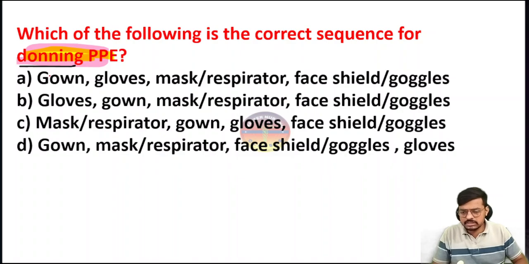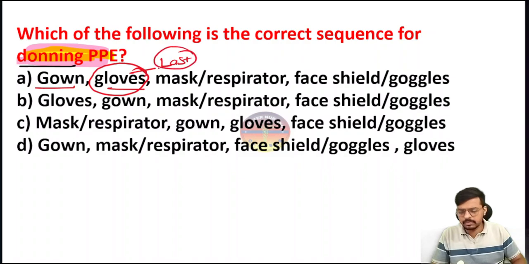Option A is telling the gown. First we have to wear the gown, then we have to wear the gloves. Always remember, gloves will be worn at the last. Very important. So I am eliminating this one. Option B, first we have to wear the gloves, it is telling. If I am wearing the gloves and then wearing the gown, the gloves will get contaminated. And I just told you, gloves will always be worn at the last.